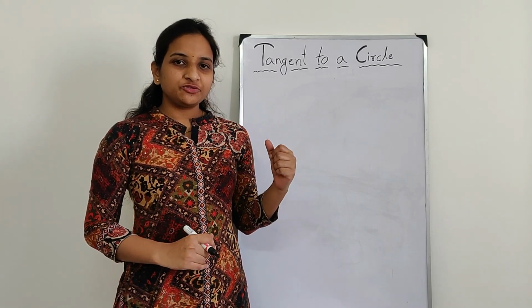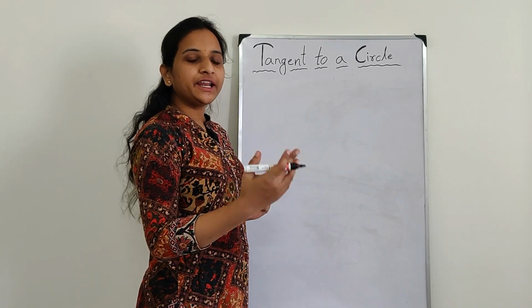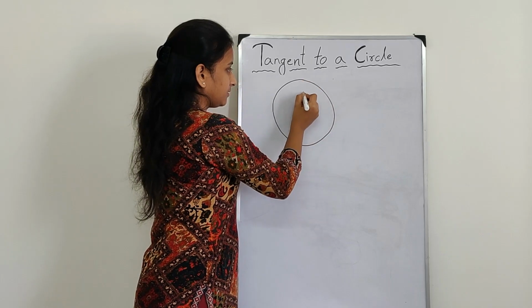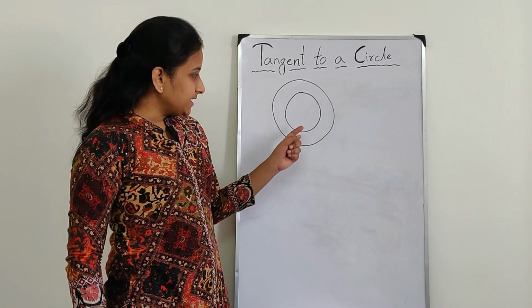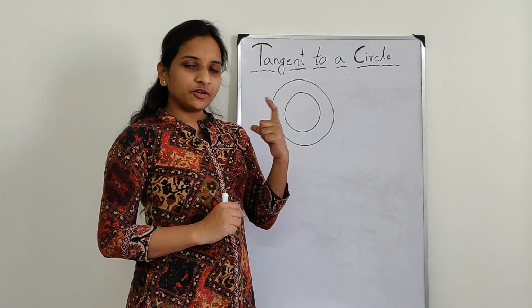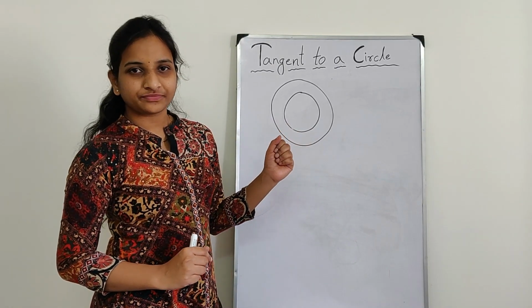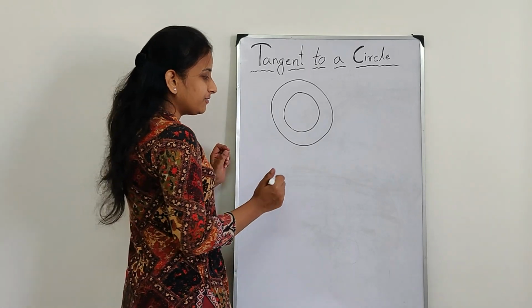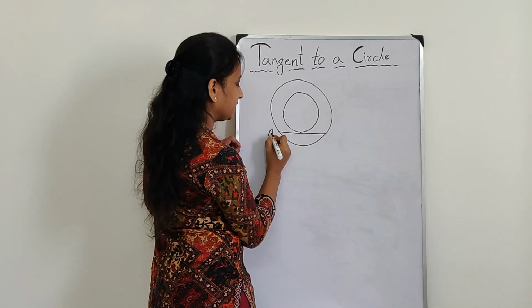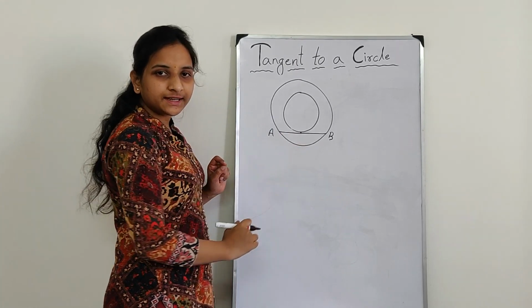Okay students, our next question says there are two concentric circles of radius 3 cm and 5 cm. So I am drawing two concentric circles, 3 cm and 5 cm radius. Now find the length of the chord of the bigger circle which touches the smaller circle. Now what will be that chord? I am drawing this chord AB. It is a chord to the bigger circle and it touches the smaller circle. Fine?